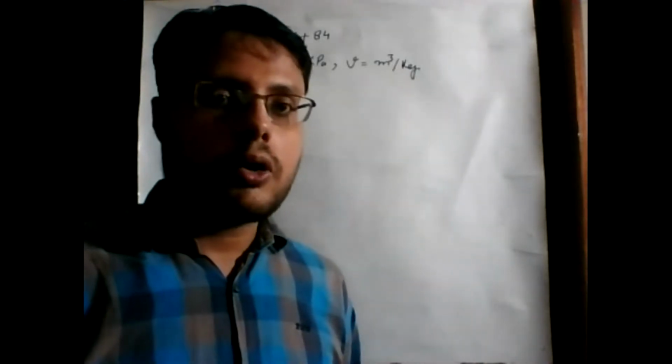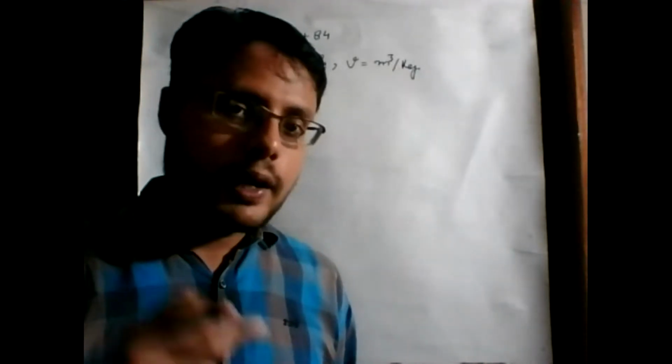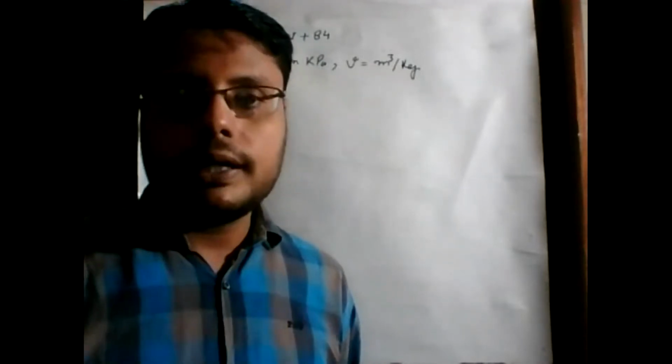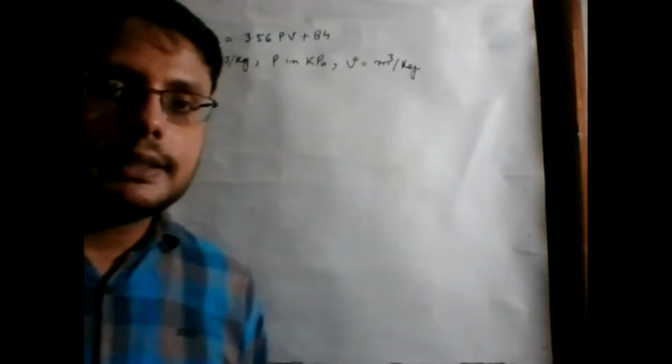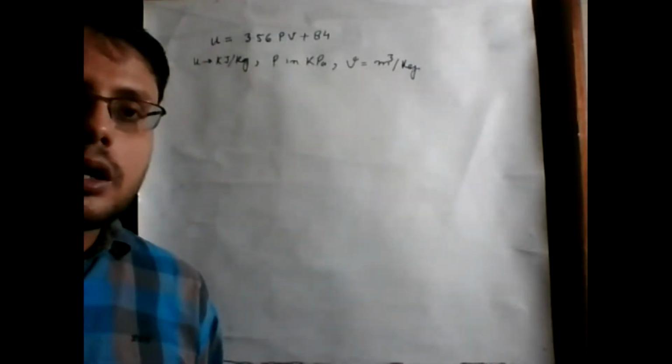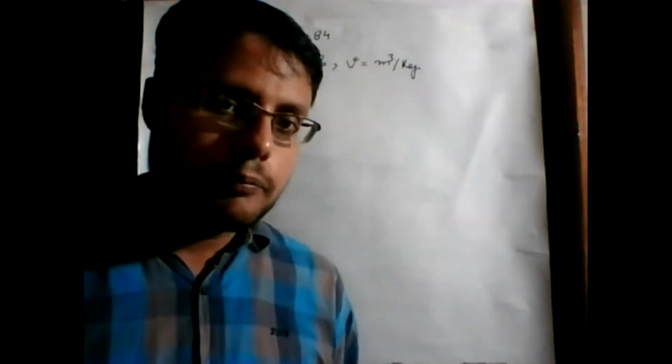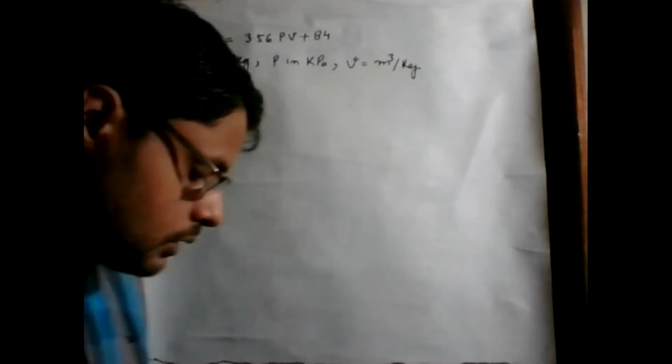I already explained that if any property is represented by a small English alphabet, then we can say that it is a specific property. So this is the given relationship of internal energy in this problem.